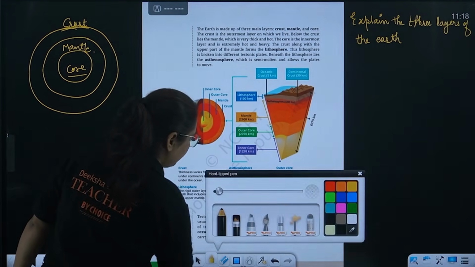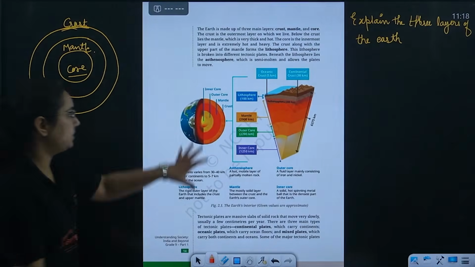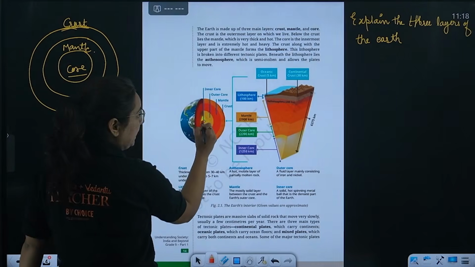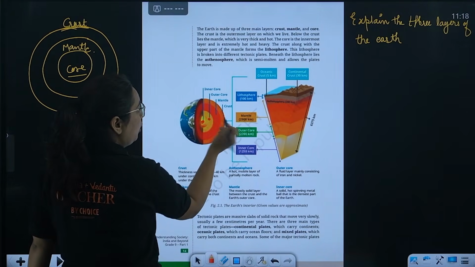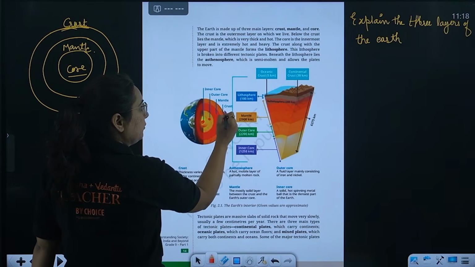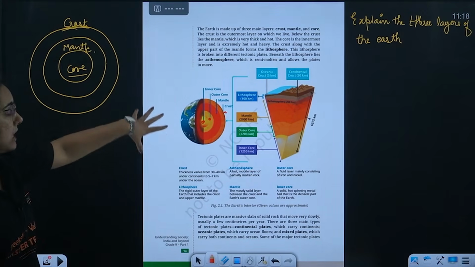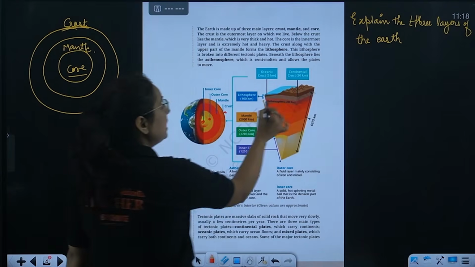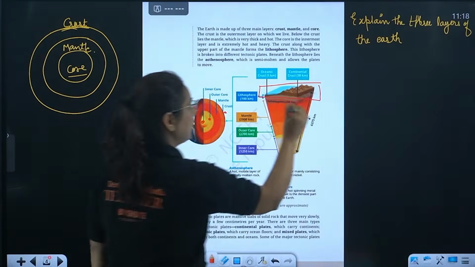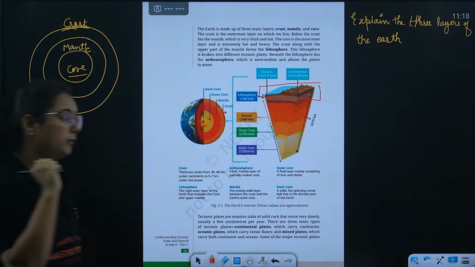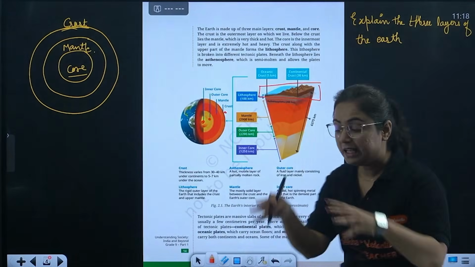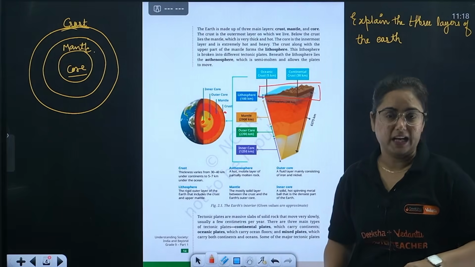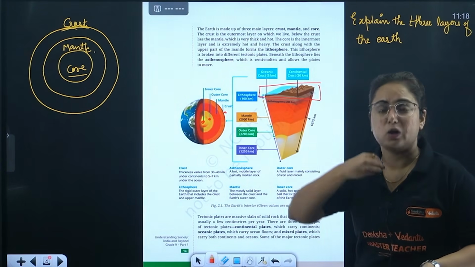As you can see in the picture given in your NCERT, it is very nicely explained that if you cut and see the earth, in the center there will be the inner core, after that the outer core, then the mantle, and the outermost layer, that is the crust. If we see the crust, the outermost layer contains two things. One is continental, the land surface on which we are living, as well as the ocean surface too. We can see that there are a lot of rivers, there are a lot of oceans.